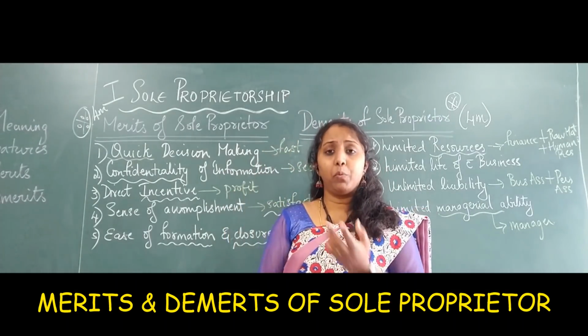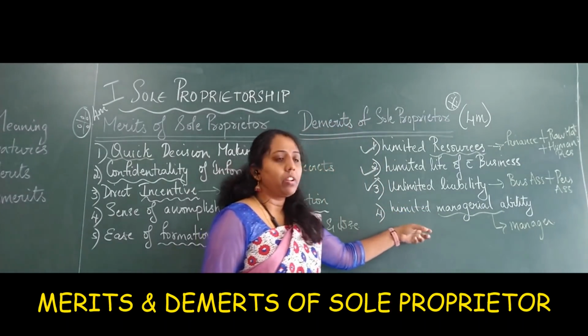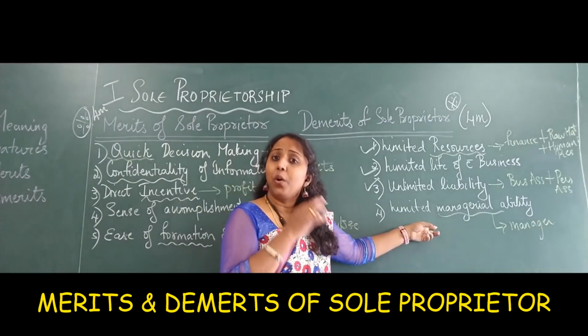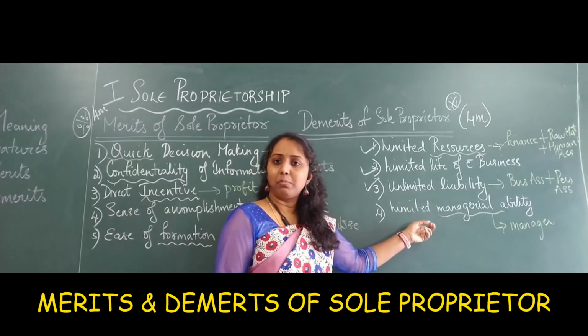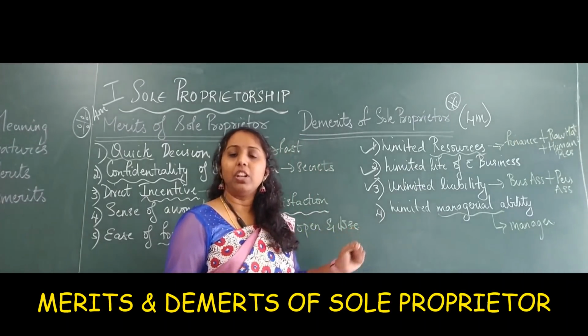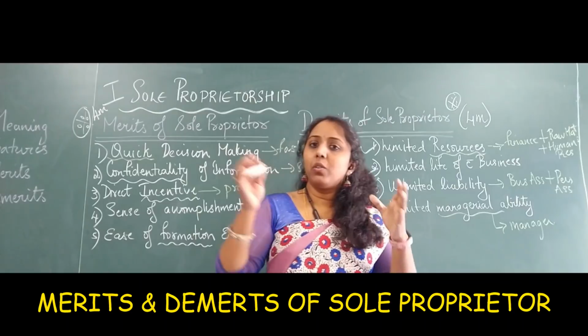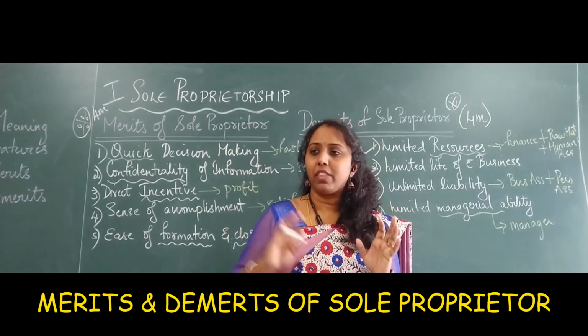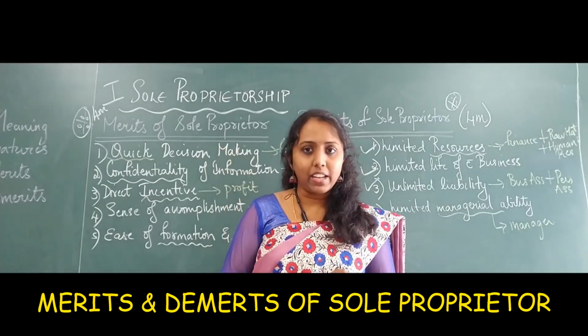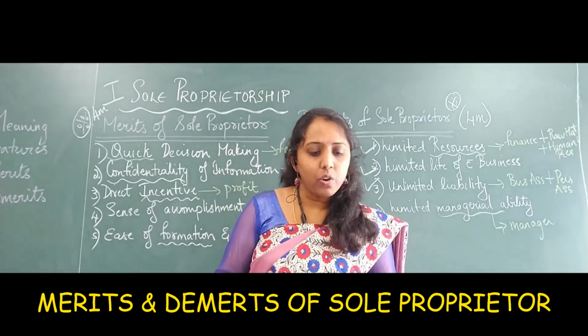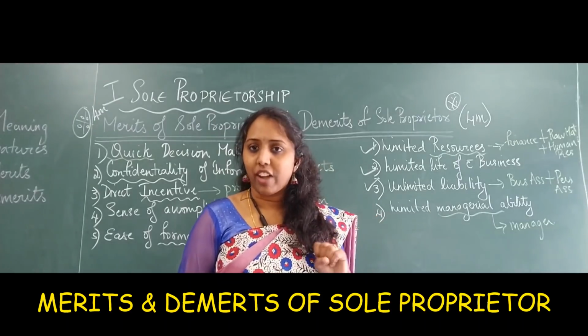There's an entire team who will help. But here, he is the only manager, he is the only owner, he is the finance manager, he is the sales manager. Example, he is the person who has to get raw materials from the wholesaler, or probably he has some boys who will go and get it. But at the end of the day, he has to check and see if everything is fine.